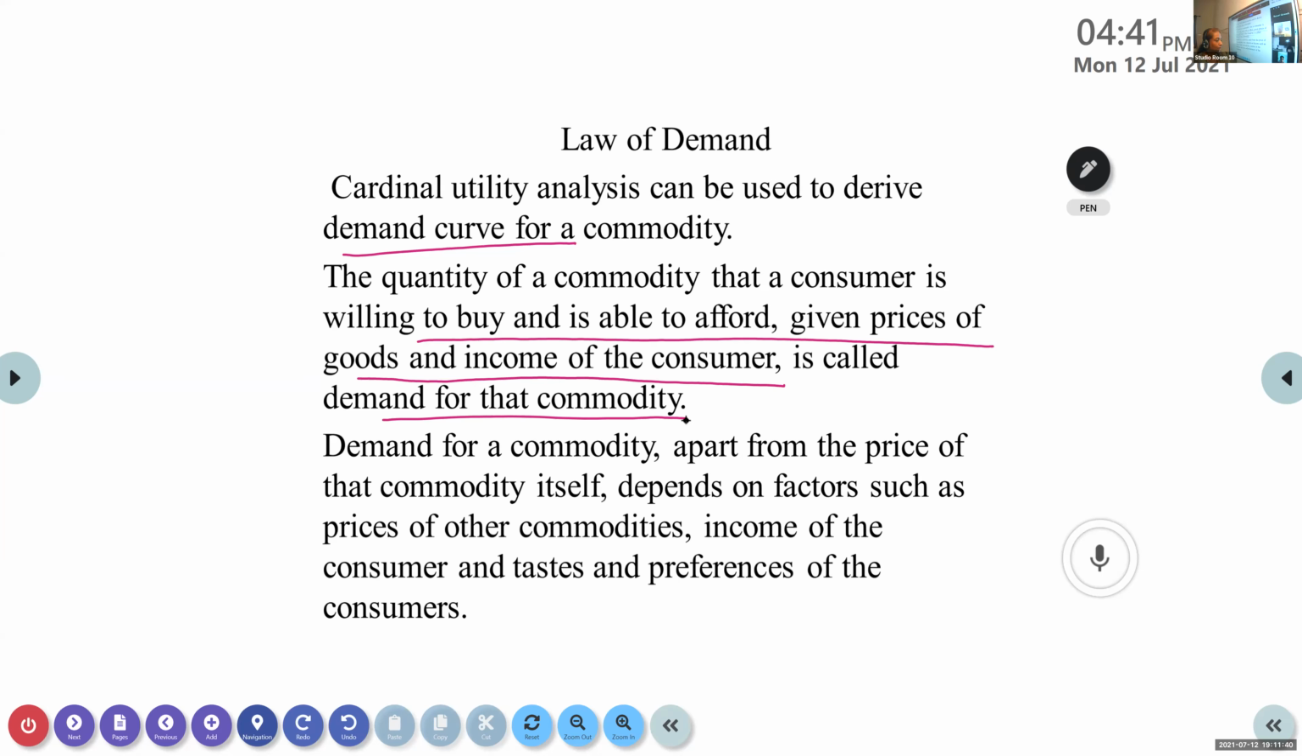What do you mean by demand for a commodity? What the people need the most. What people want to buy? That is what you are telling.